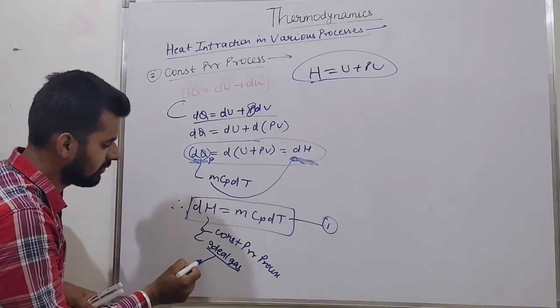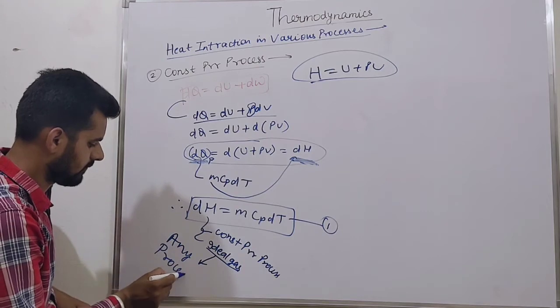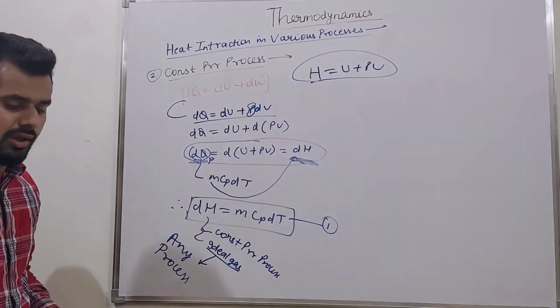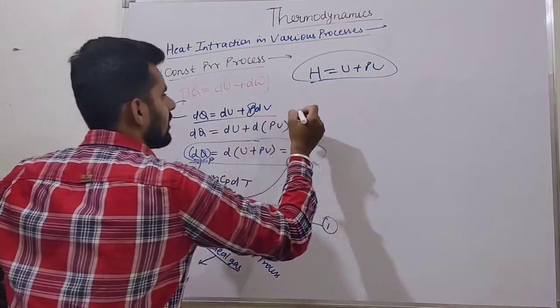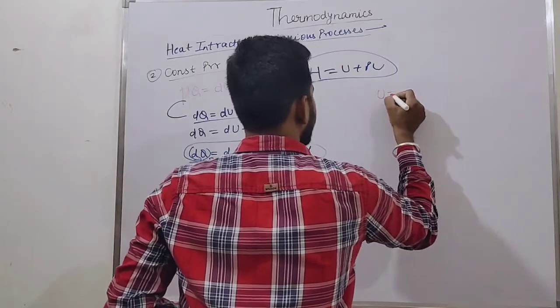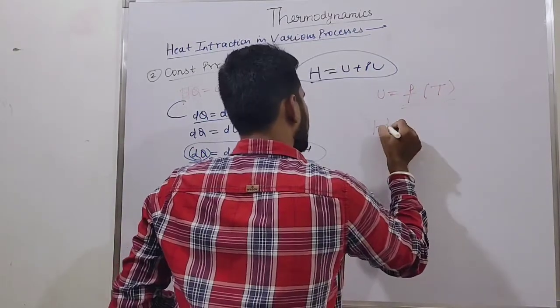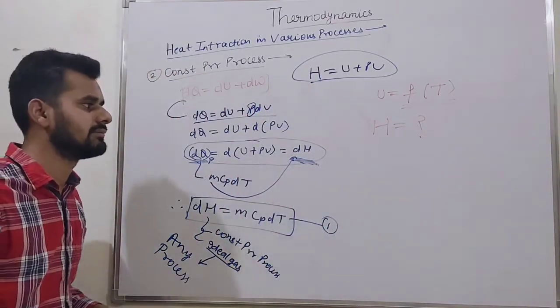For an ideal gas, for any process. Okay, friends. Now we know that U is a function of temperature. Now try to understand here. So tell me, H is a function of what?